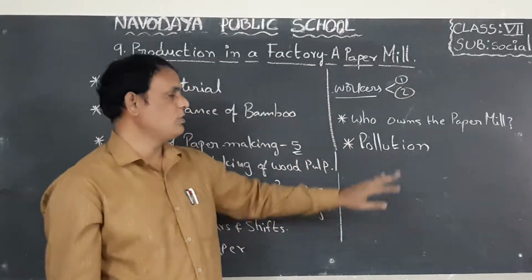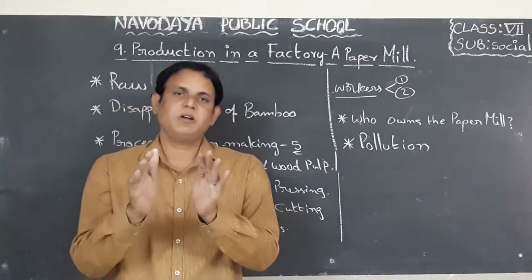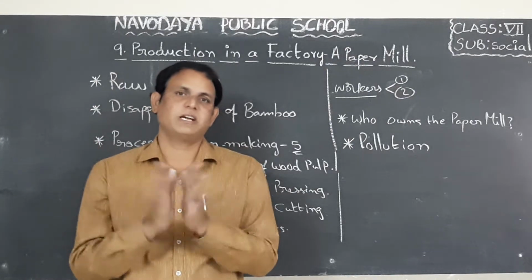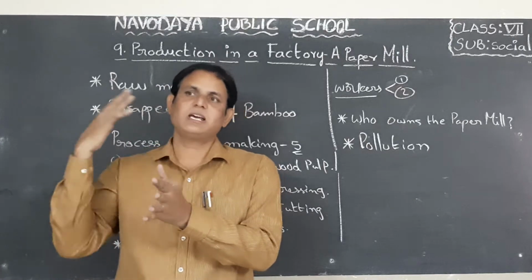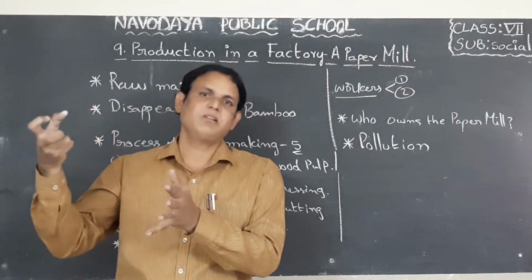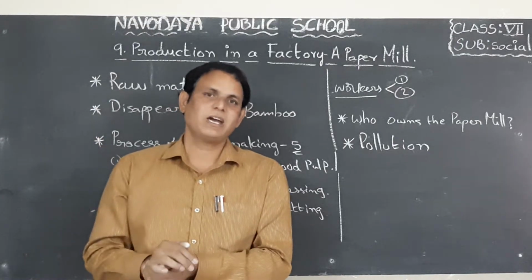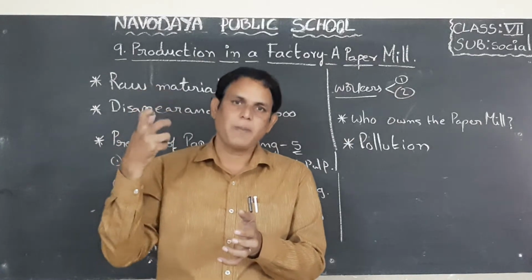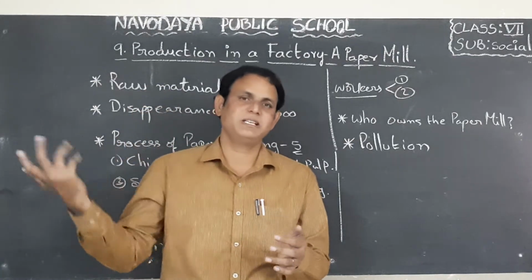Next one, pollution. Due to the paper mills, the environment will be polluted, the water will be contaminated, soil also contaminated. Okay, so when a paper mill is set up around an area, a foul smell will come out. It will spread foul smell, that means bad smell. Okay, if the people or the animals inhale the bad smell, what will happen? They may be affected by diseases.